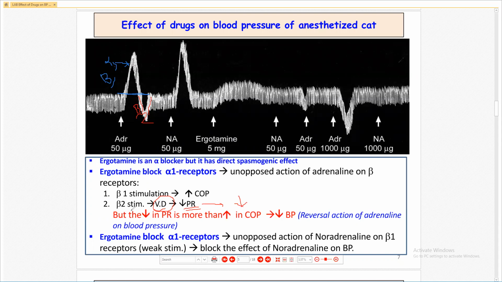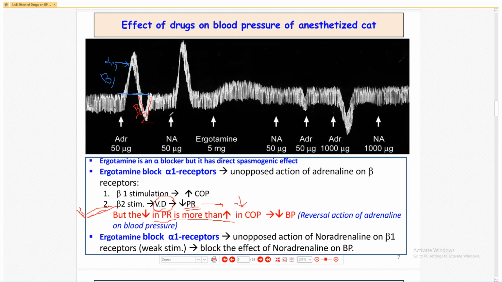Beta 2 activity is more as compared to beta 1. Decrease in the peripheral resistance is more than increase in cardiac output by beta 1. We can say in simple words, the beta 2 activity is more, due to which there is decrease in the blood pressure.